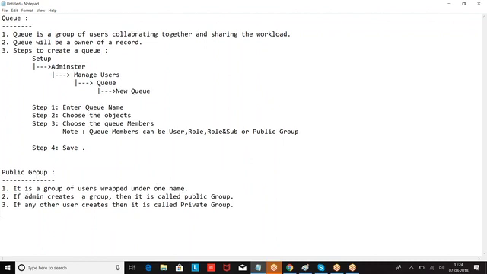If admin creates a group, then it is called a public group. If any other user creates, then it is called private. I hope you are good with this. Clear for everyone? Okay.